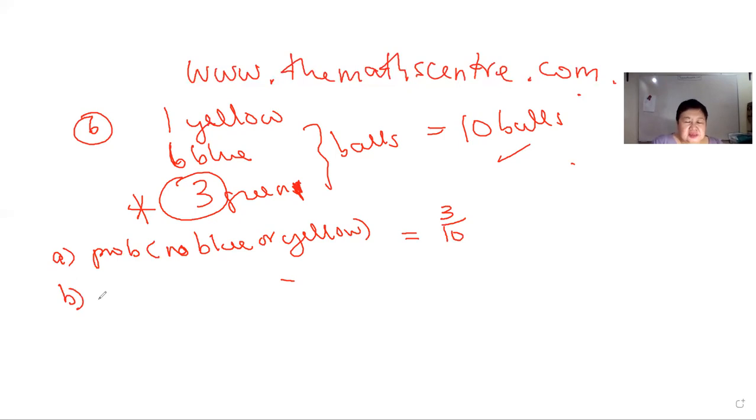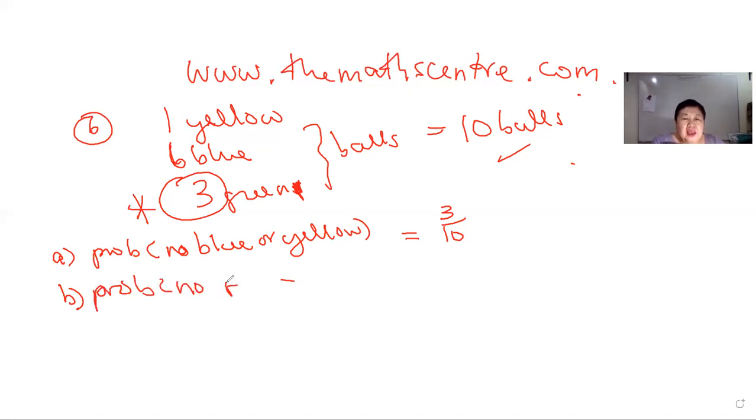Okay? That means in a sample of 10 balls that you pick at random, each time you pick one, put it back, note the color, of course, and then pick one at random, then put it back. You do it 10 times, you expect 3 times out of 10 to be not blue and not yellow. That means it should be green. Cool? So what's the probability of not choosing red?